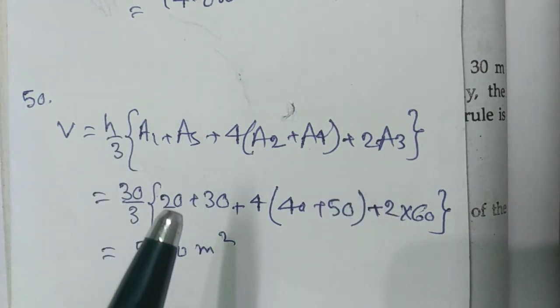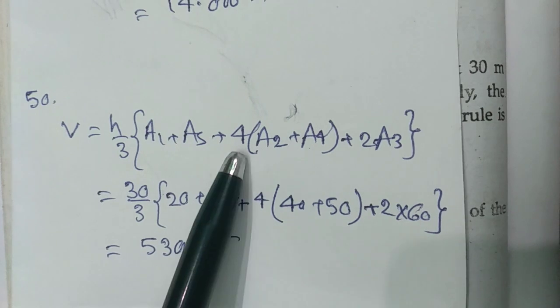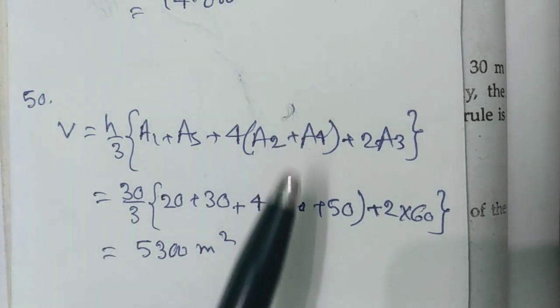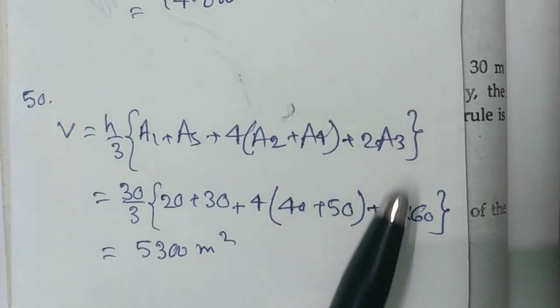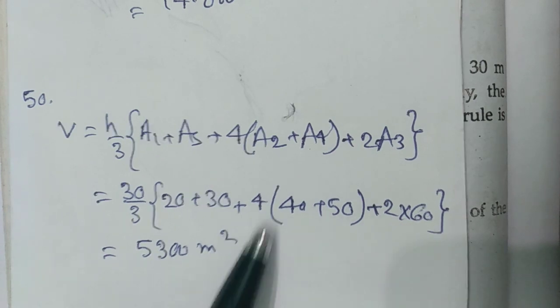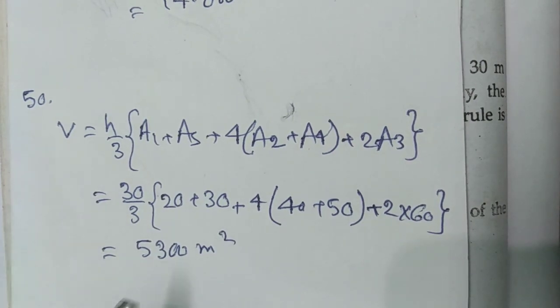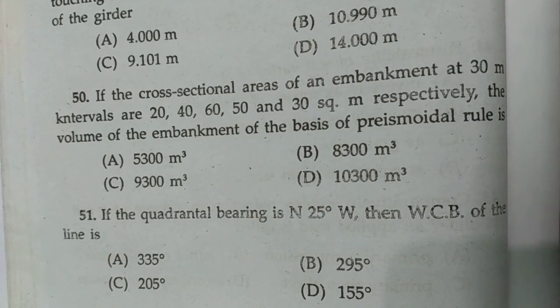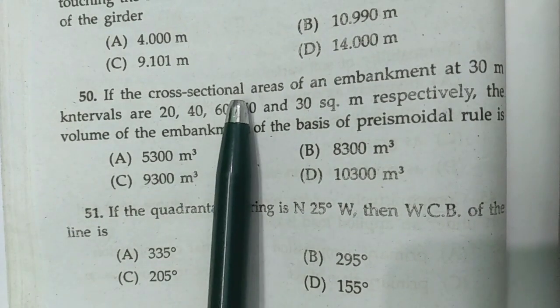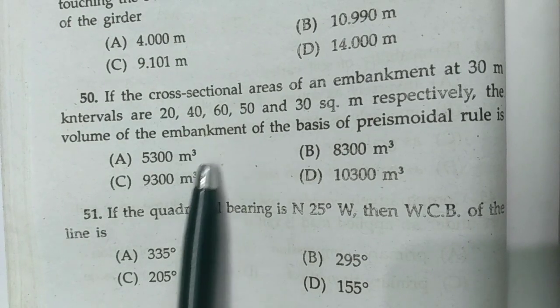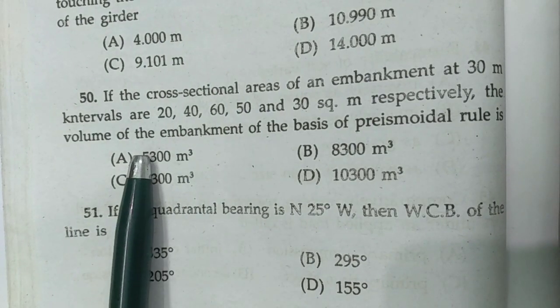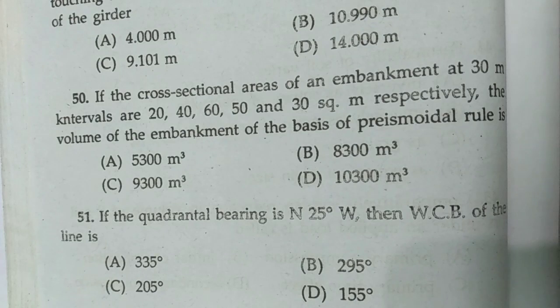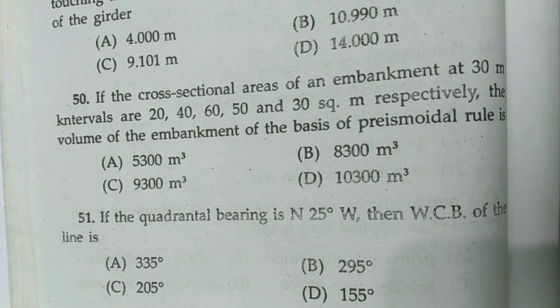Here A1 is 20, A5 is 30, A2 is 40, A4 is 50 and A3 is 60. Putting the values we get V equals 5300 meter cube. That means option A is correct.